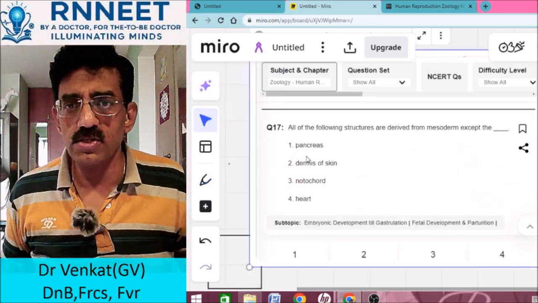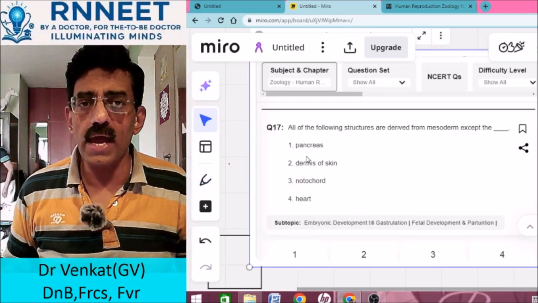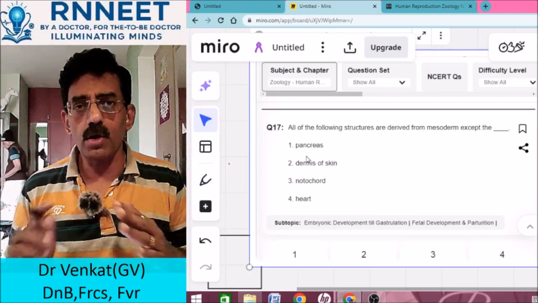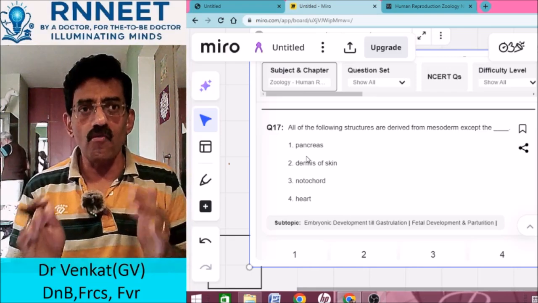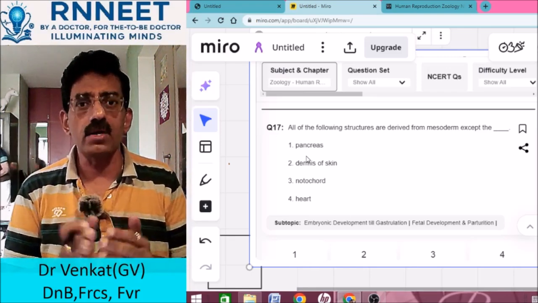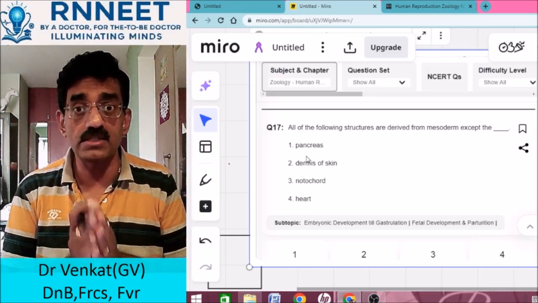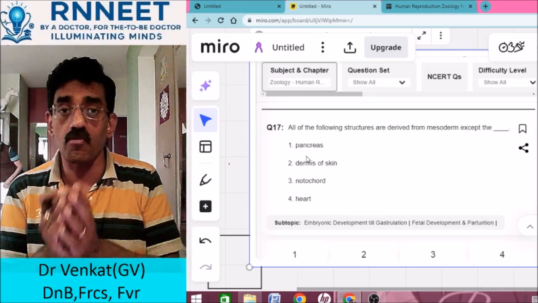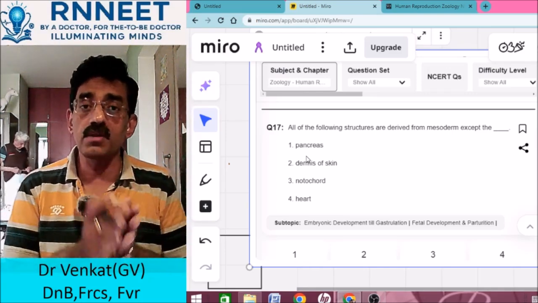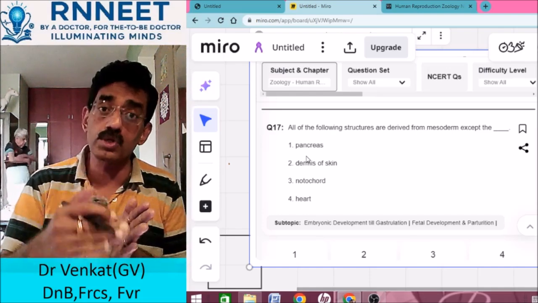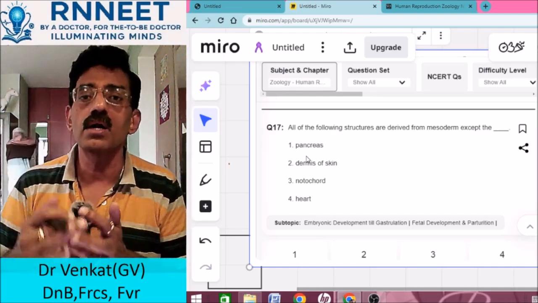All the following structures are derived from the mesoderm except the. So here we are talking about the 3 layers of the gastrula. What is gastrulation? The process of conversion of blastula to gastrula, wherein the different layers and their future determined structures are identified.